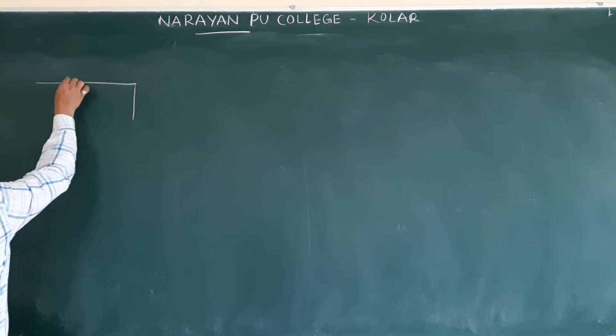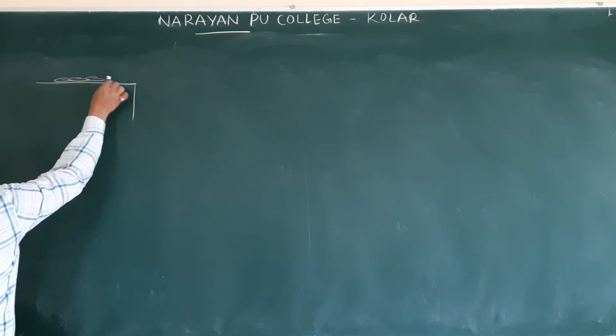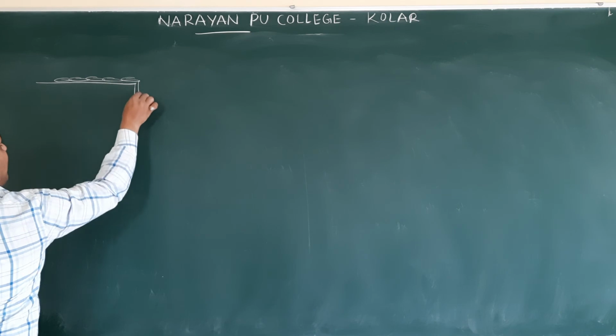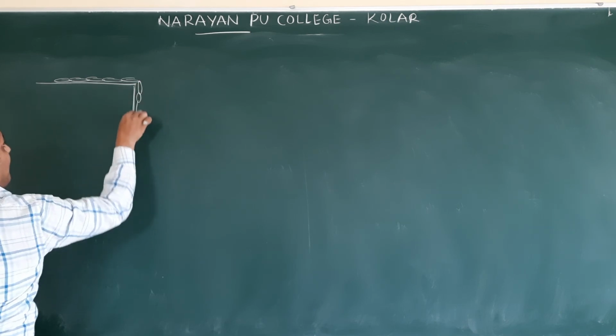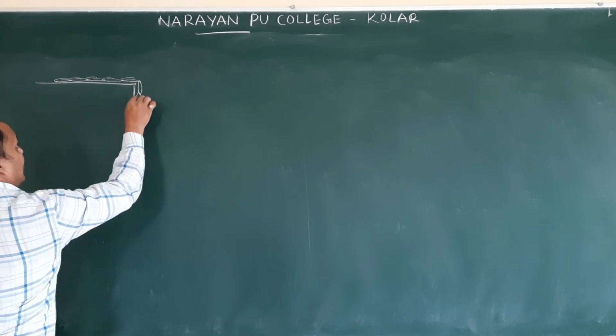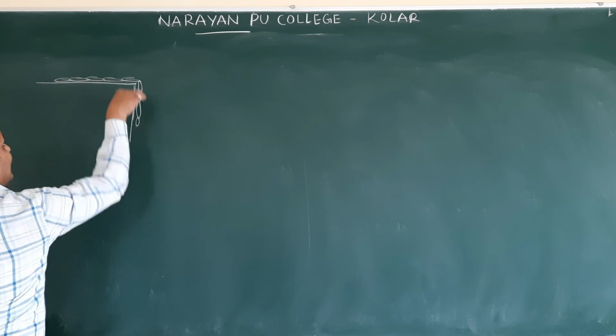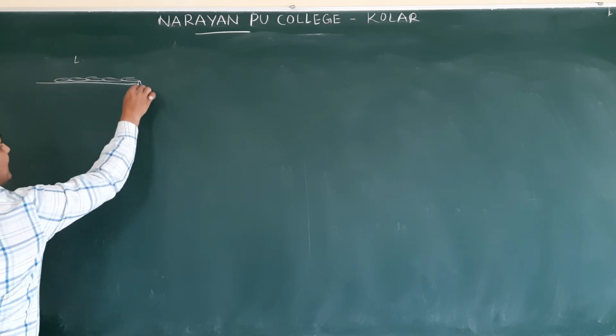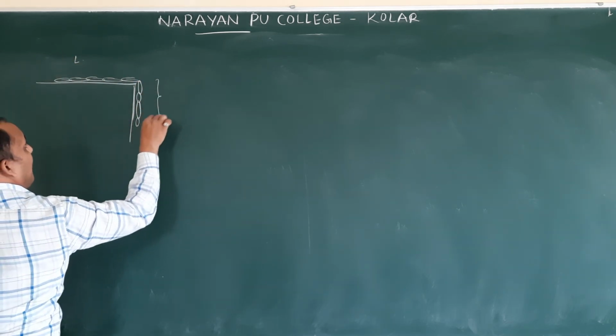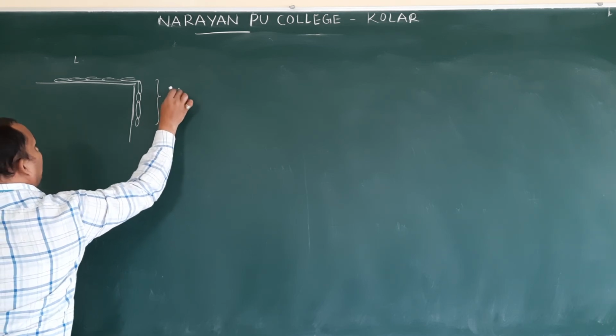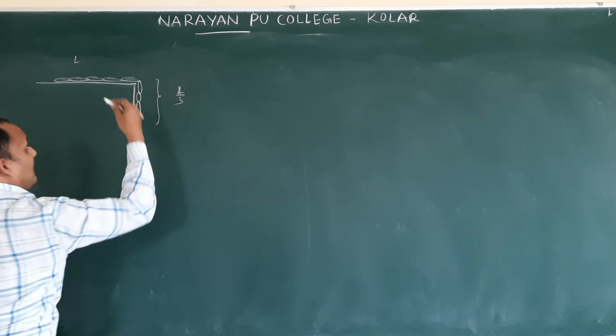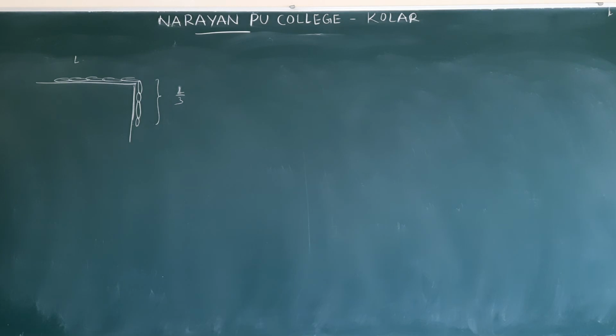This is the table, which means the chain is lying like this. So here the total length is L, but the hanging length is one-third part of the total length, that is nothing but L by 3.